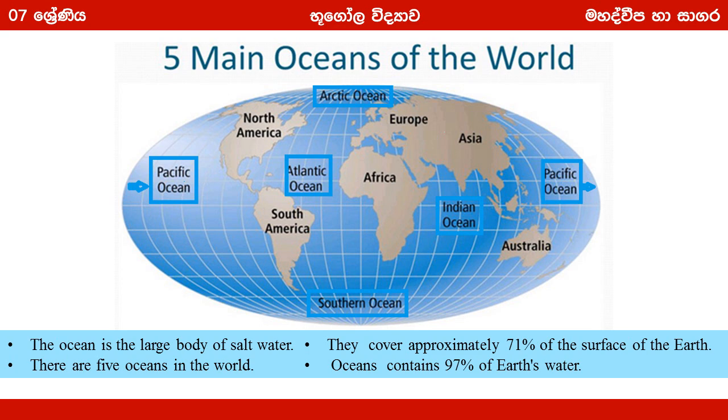Do you know there are 5 main oceans in the world? Ocean is a large body of salt water. There are 5 oceans in the world. They cover approximately 71% of the surface of the earth. And also, oceans contain 97% of the earth's water.